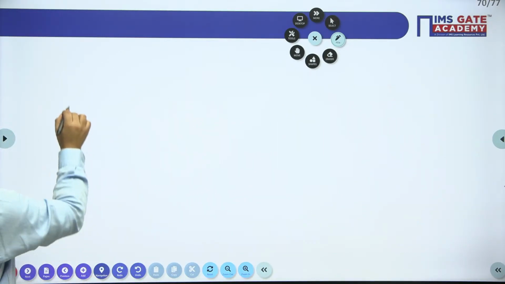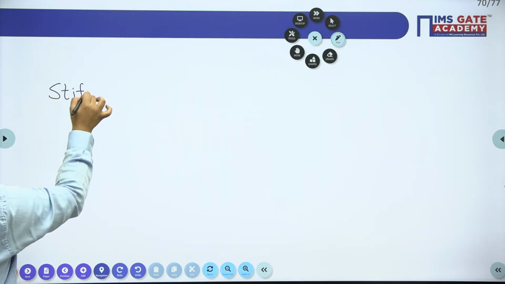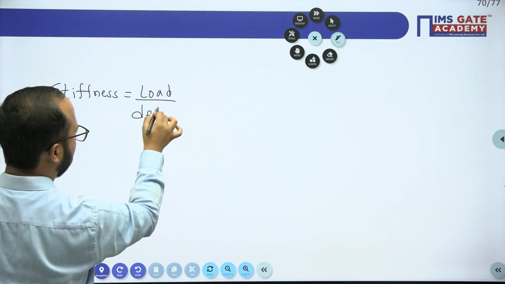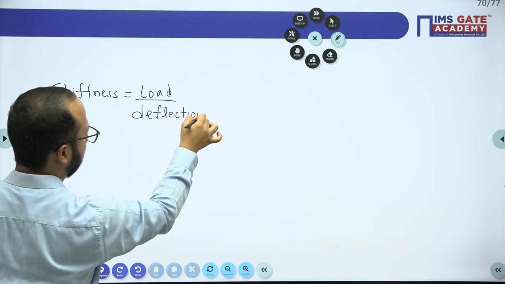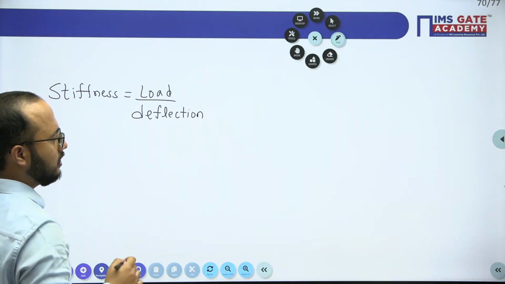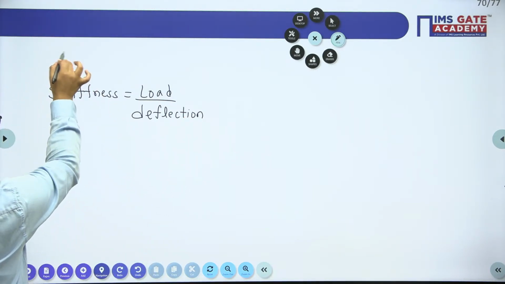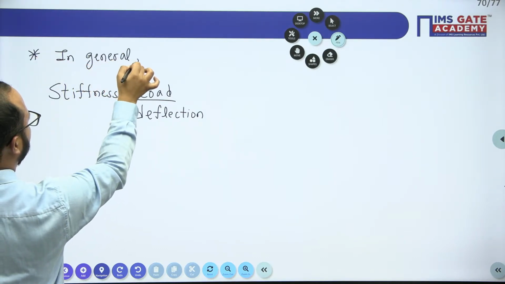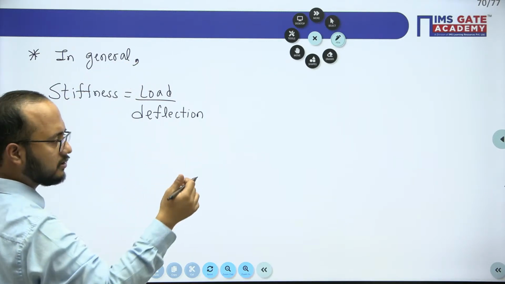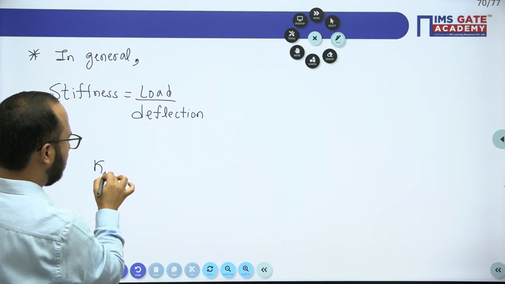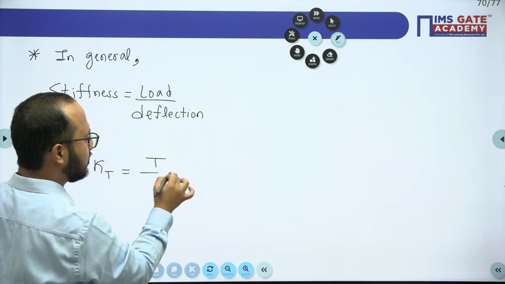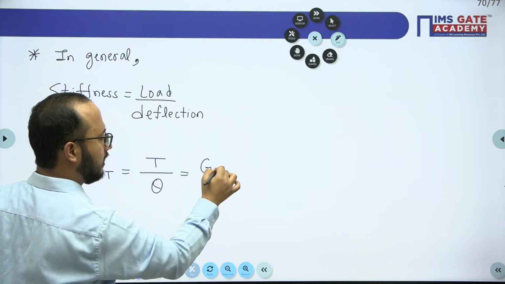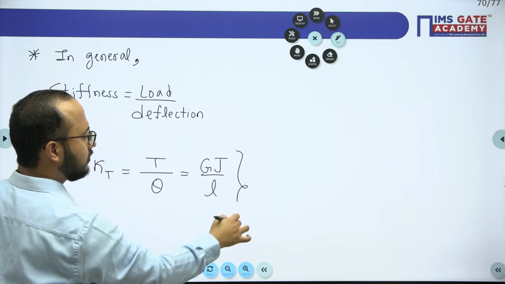Now always remember this formula for stiffness. What is the formula of stiffness? Load divided by deflection. Are you getting the point? Load divided by deflection, this is the general formula. Suppose I am writing torsional stiffness. What is the load? Torque. What is the deflection? Theta, the angular twist. From the torsion equation, we can write this as GJ by L. So that is the torsional stiffness.